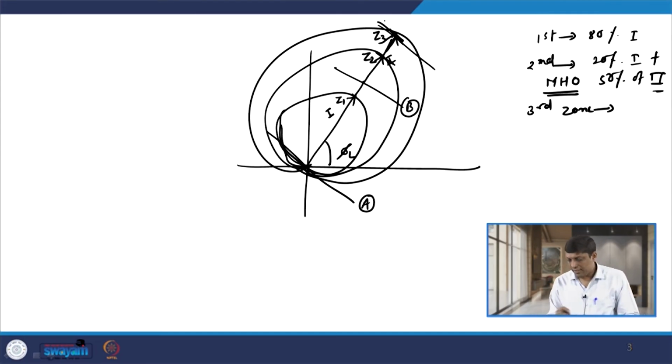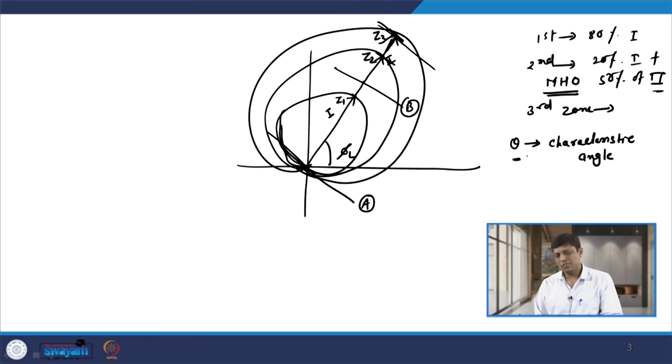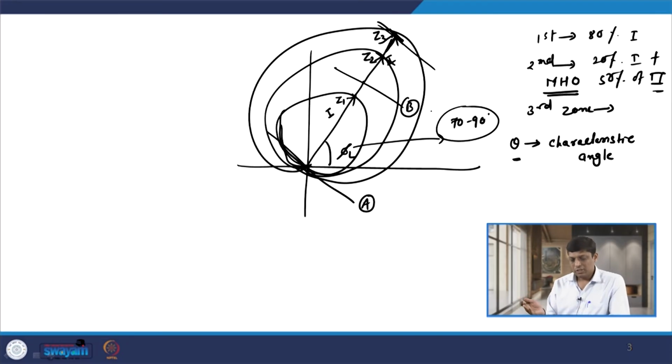Right. Now, as I told you, in case of a directional relay, which is also a 2 input relay, the distance relay is also a 2 input relay. So, we have to introduce the angle theta, which is known as the characteristic angle. This characteristic angle is the same as the maximum torque angle in case of a directional relay. This phi L varies from 70 to 90 degrees, as I told you in case of the directional relay also. Whenever a fault occurs, the value of phi L is very high. So, the torque produced is V I cos(phi minus theta).